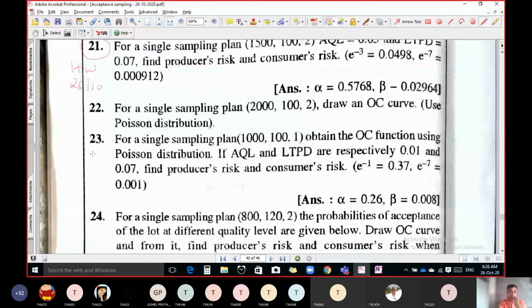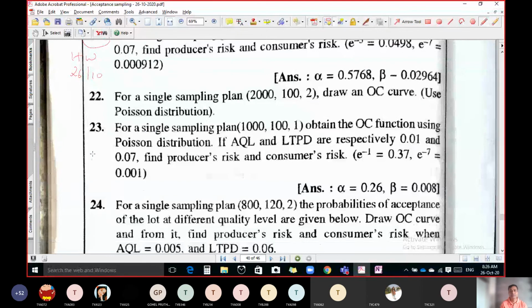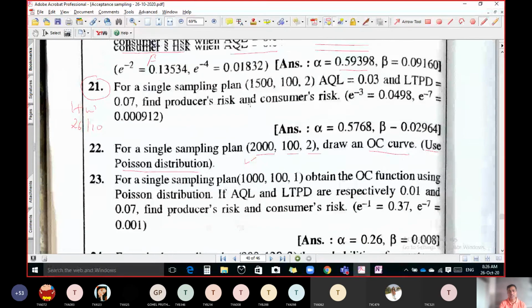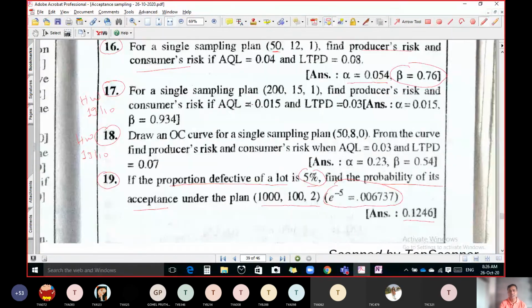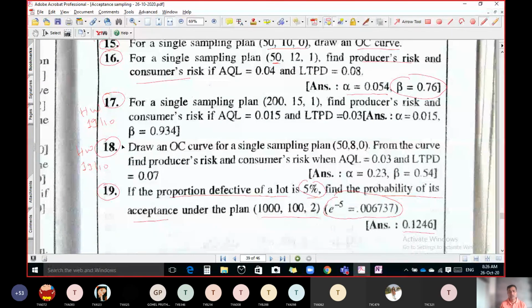Question number 22. For a single sampling plan 2102, draw OC curve. Here in the question it is given that use Poisson distribution. If it is not given, even then we have to use that distribution only. Now this question is same like this question.